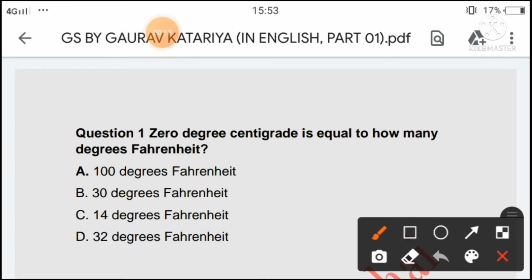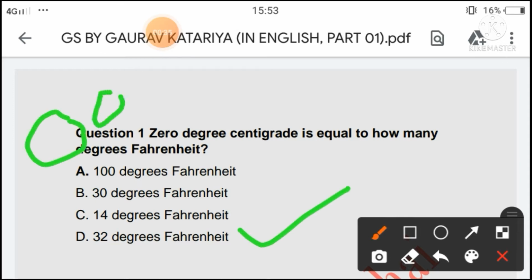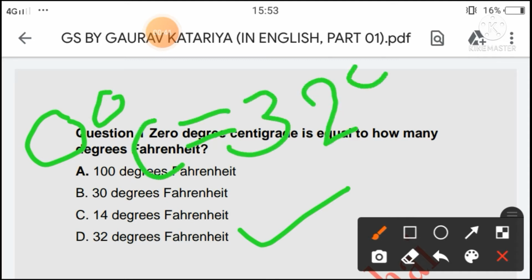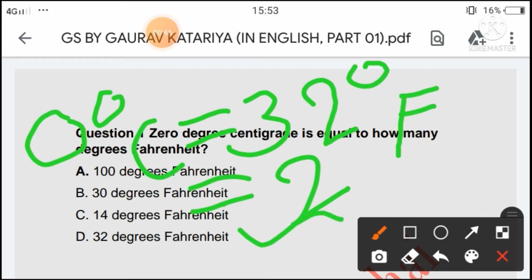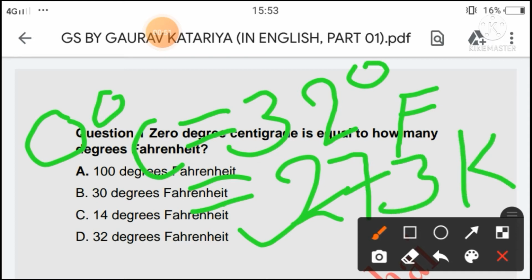First question is 0 degree centigrade is equal to how many degree Fahrenheit? 100 degree Fahrenheit, 30 degree Fahrenheit, 14 degree Fahrenheit or 32 degree Fahrenheit. So the right answer will be option D, 32 degree Fahrenheit, because generally we know that 0 degree Celsius is equal to 32 degree Fahrenheit is equal to 273 Kelvin. So the right answer will be option D, 32 degree Fahrenheit.